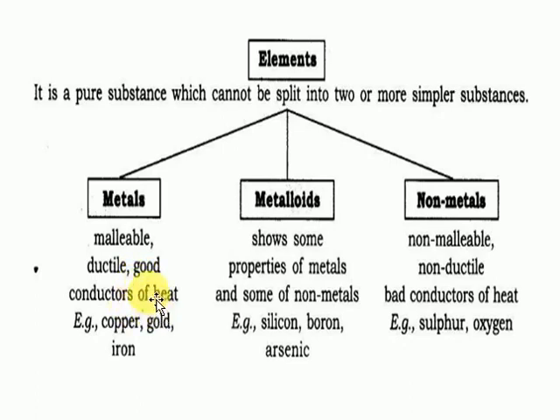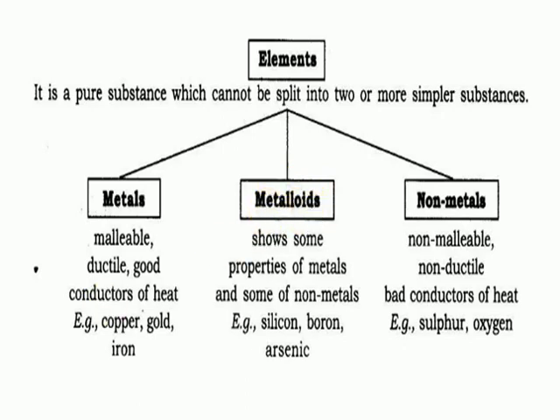Consider copper, gold and silver. These metals are the best conductors of electricity. What do metalloids mean here? These elements cannot be categorized under metals, and they cannot be categorized under non-metals. They have 50% metallic properties and 50% non-metallic properties. So these elements are included separately in the periodic table.